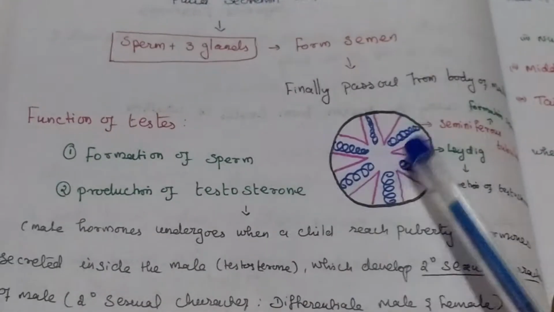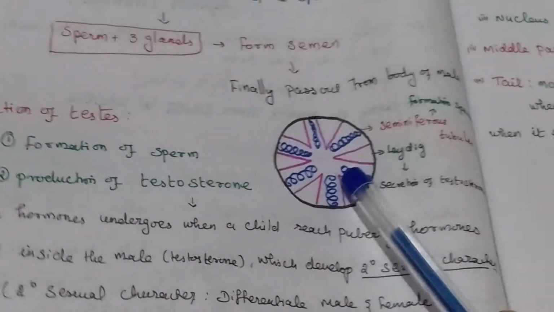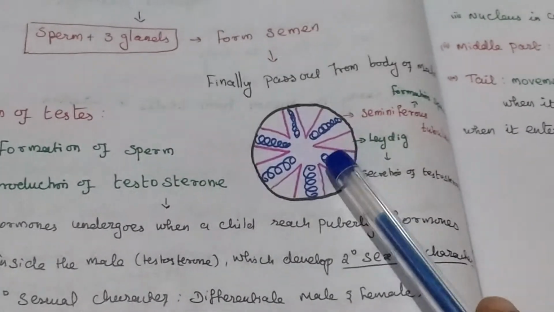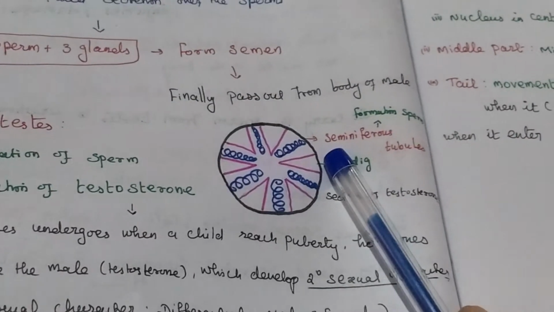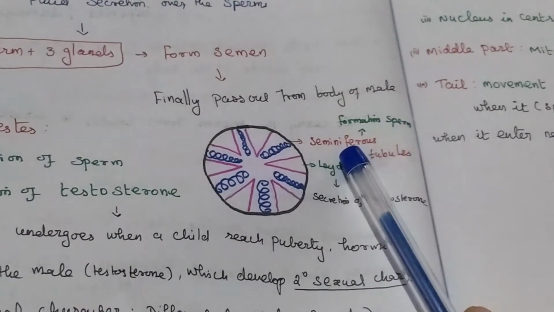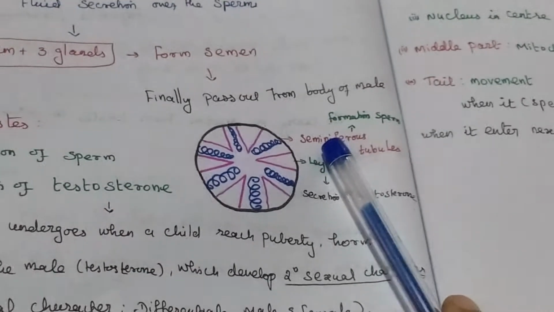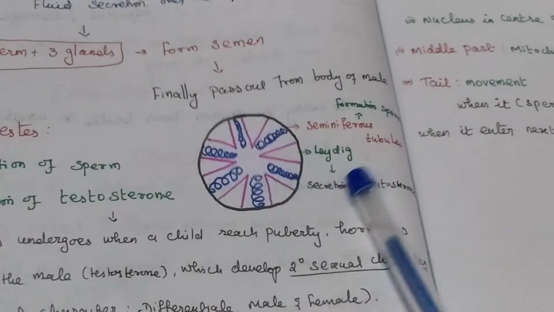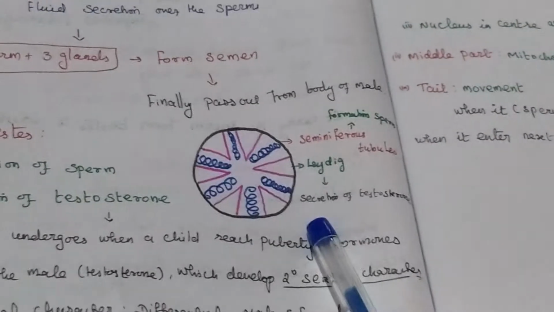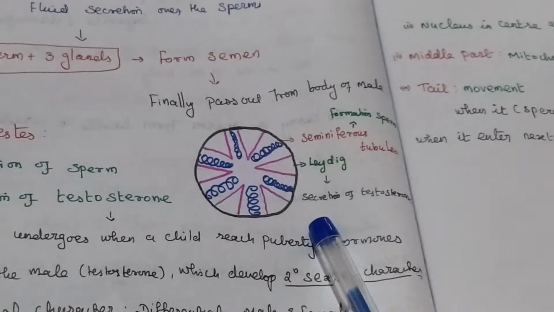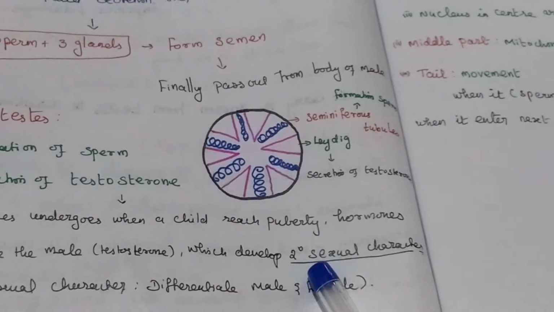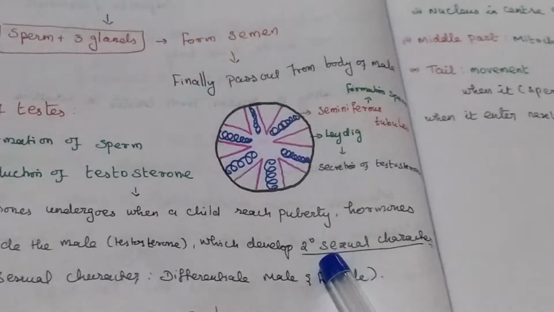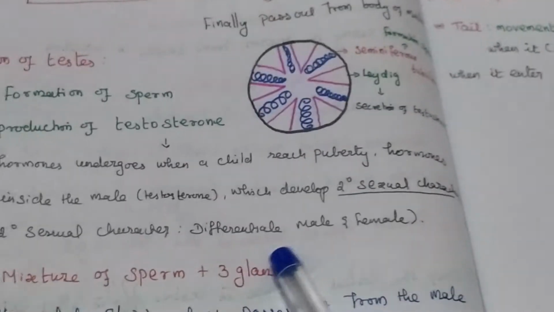Then we see about the testis. This is the testis structure. It has two main parts. The coiled part is called the seminiferous tubules. What is the role of the seminiferous tubules? Formation of sperm. The second one is the Leydig cells, this square shape. These secrete testosterone. What is testosterone? It is the secondary sex hormone. This only differentiates male and female sex characteristics.